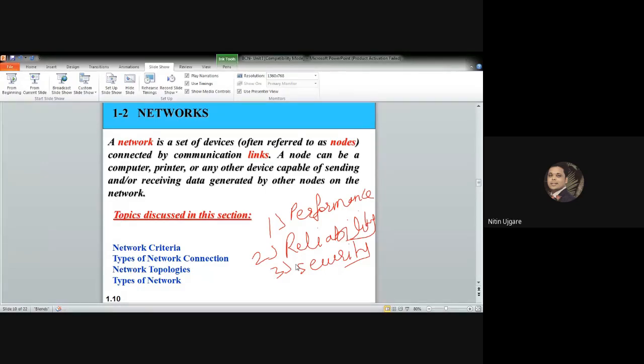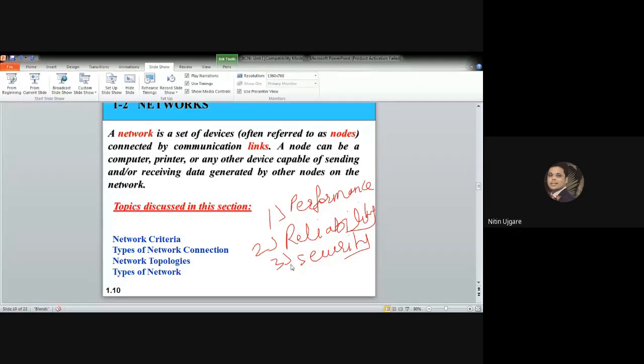Whenever your link fails, how fast your network recovers the link and retransmits the data, so as to avoid any data loss. Security I have already explained. So how secure is your network to transmit the data from source to destination. Security is one of the important aspects in the data transmission.